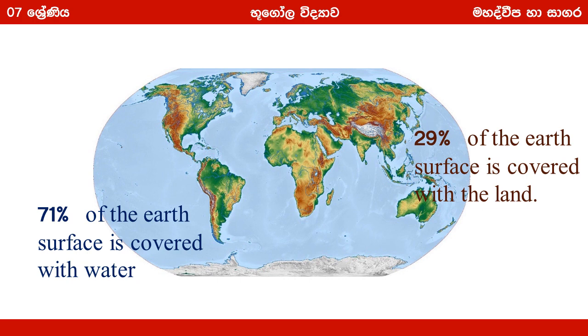Do you know 71% of the Earth's surface is covered with water and 29% of the Earth's surface is covered with the land. So, today we are going to learn about the oceans and the continents.